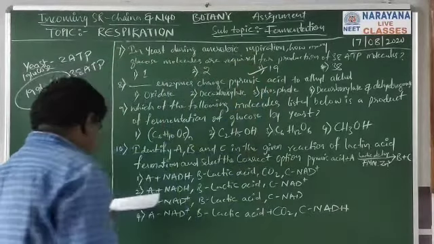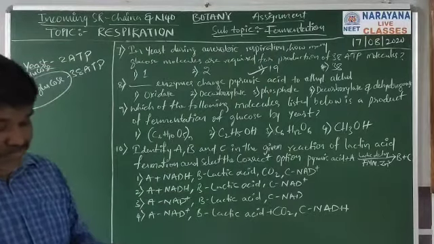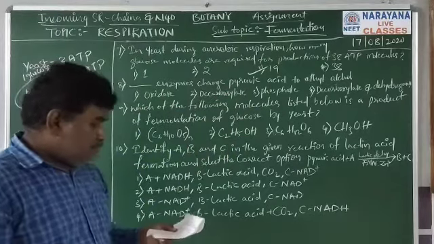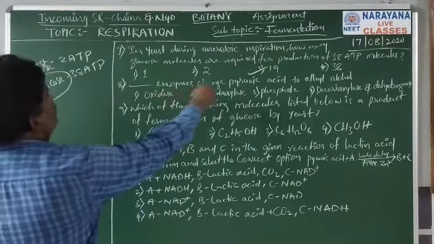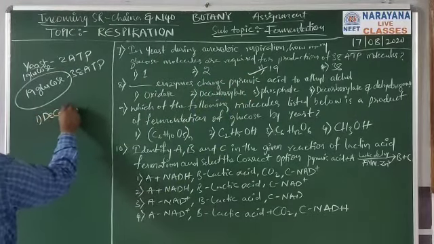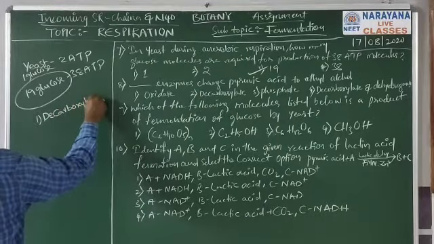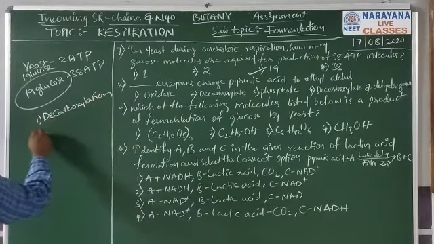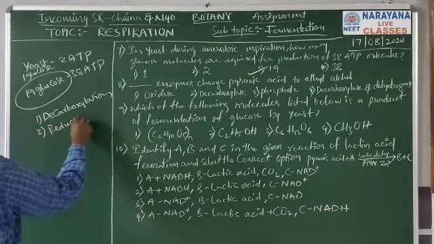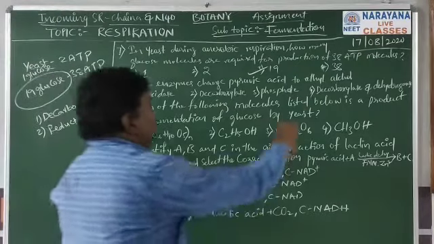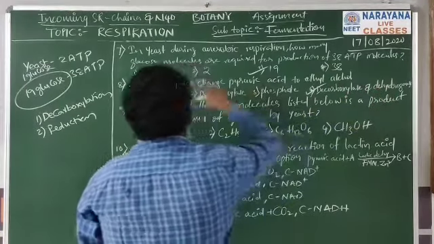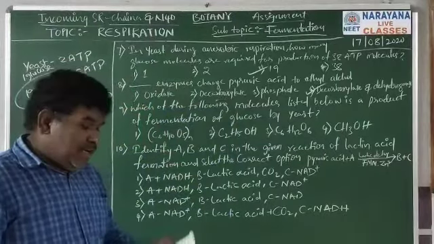Third option is the correct option. Question number 8. Dash enzymes change pyruvic acid to ethyl alcohol. If you see alcohol fermentation, two steps are there: one is decarboxylation, another is reduction. For decarboxylation, pyruvic decarboxylase enzyme is required, and for reduction, alcohol dehydrogenase enzyme is required. So the fourth option is the correct option for the eighth question.